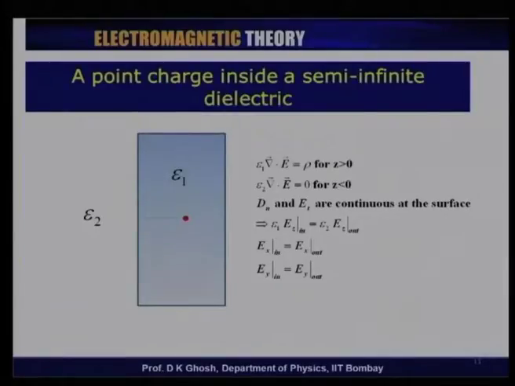Now, let me go over and try to illustrate some specific methods of doing problems with dielectrics. This problem is where we consider two semi-infinite dielectrics.